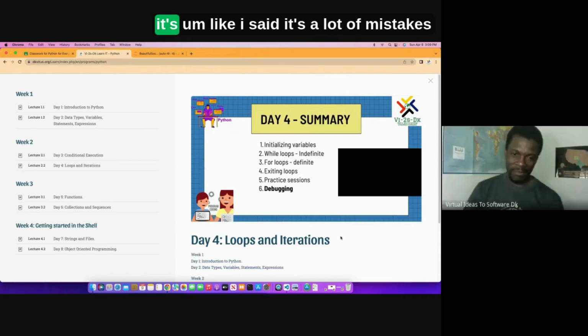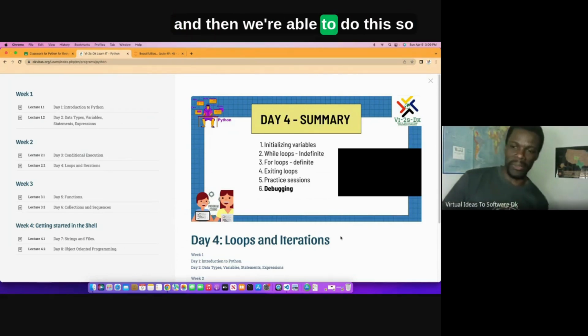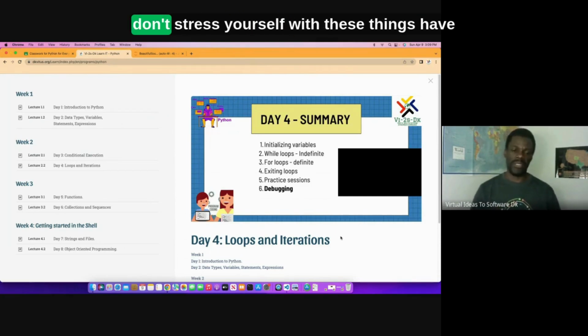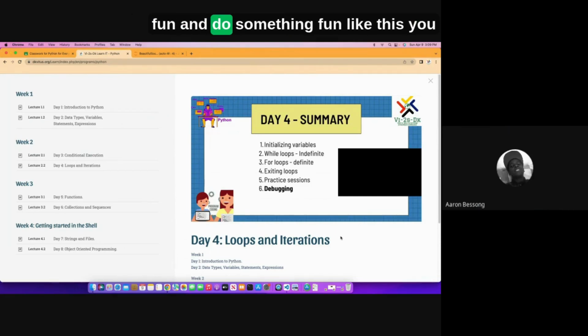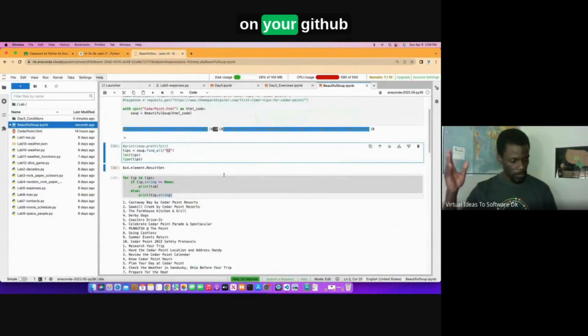Yeah, so like I said, it's a lot of mistakes and errors that we've learned from, and then we're able to do this. So again, it's a work in progress. As you keep practicing, you're going to get better and better. Don't stress yourself with these things. Have fun, and do something fun like this. Just a simple code like this, you can put it on your GitHub.